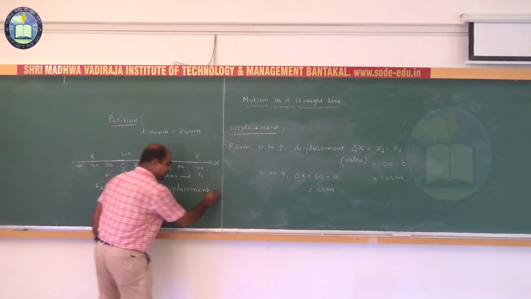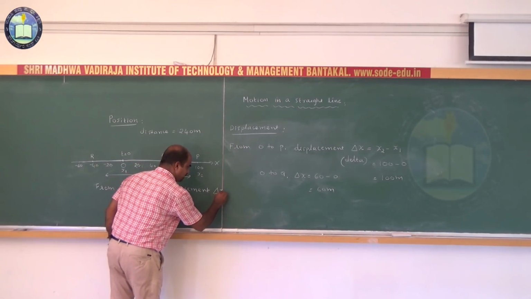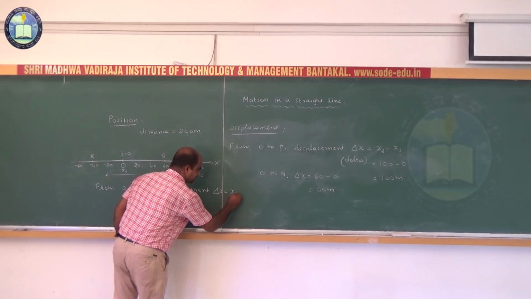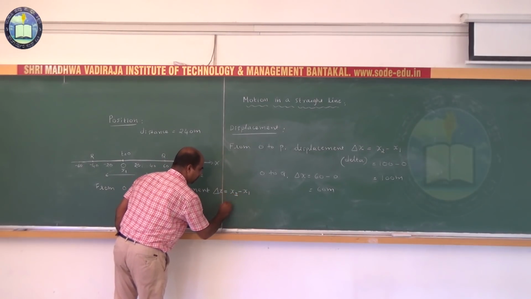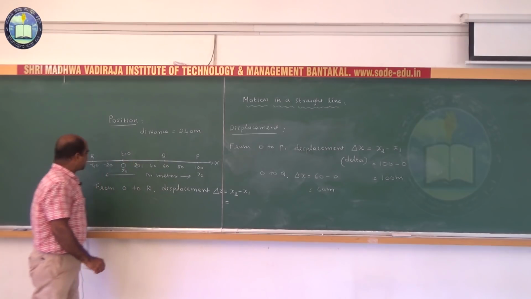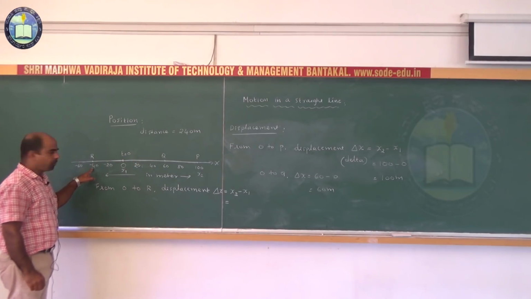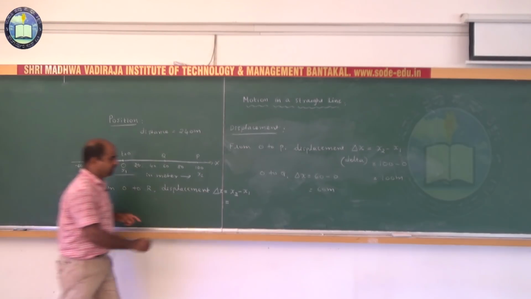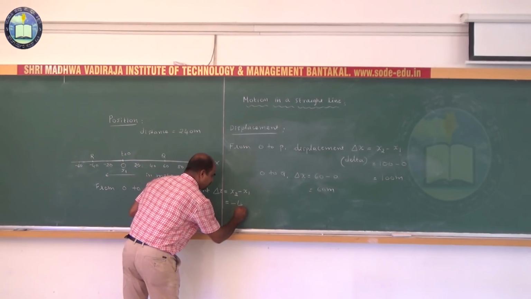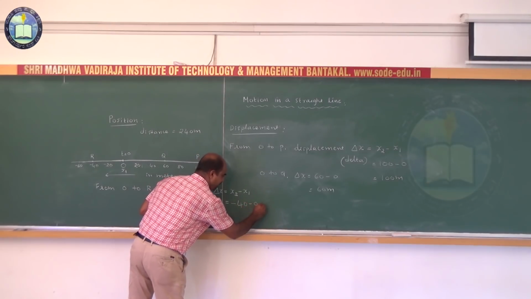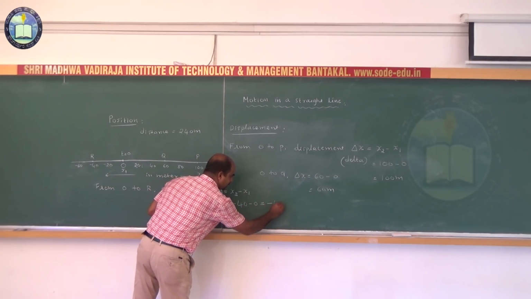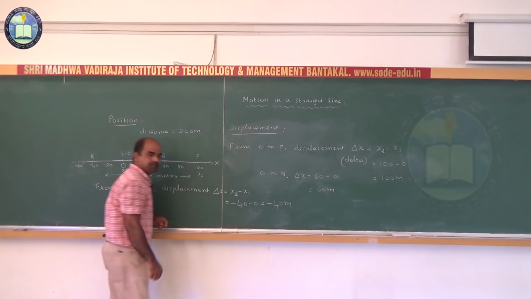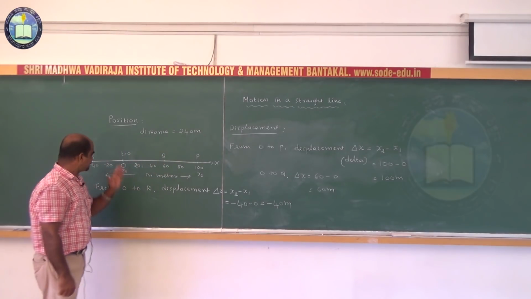So, what is displacement delta x? Displacement of the body is given by delta x is equal to x2 minus x1. We know that. So, what is x2? If the body moves from O to R, x2 is minus 40. x1 is 0, minus 0. That's equal to minus 40 meters. So, displacement becomes negative.